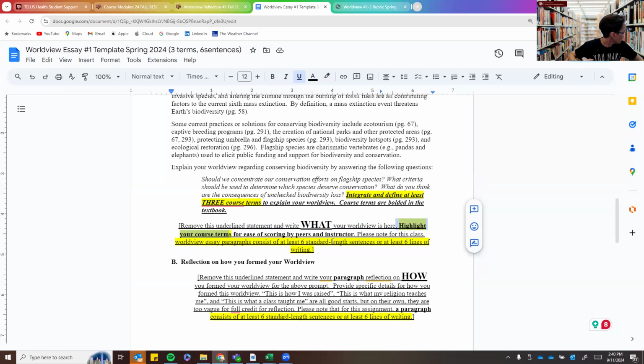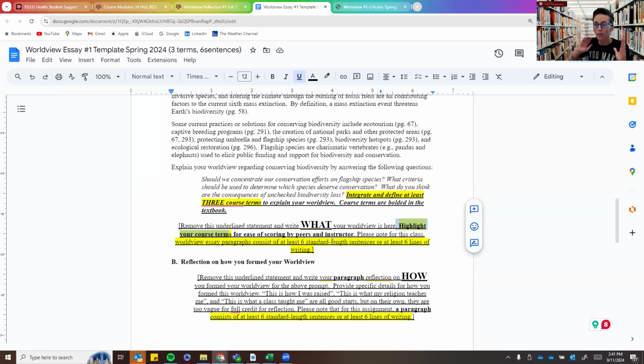So the course terms are in the textbook, in the glossary. Sorry, I've got a filter on. If you are in doubt, I would recommend that you check the course terms that you're using. Sometimes people think a term is a course term and it isn't actually. So make sure you check your course terms and you define them.